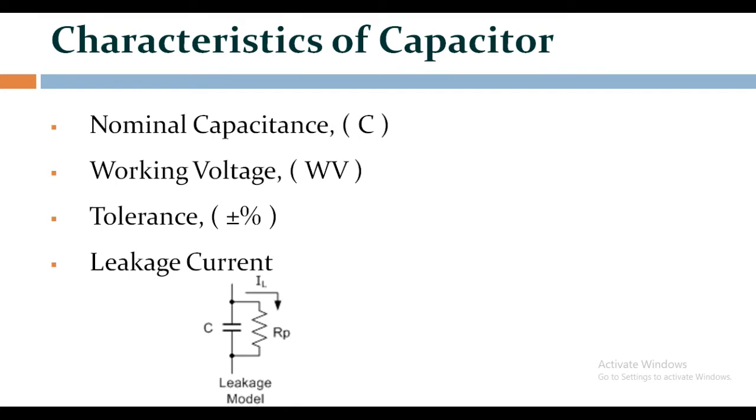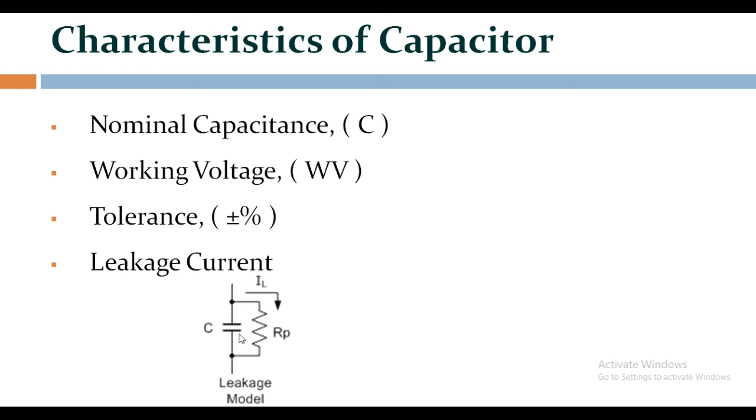Working voltage. The total amount of direct current or alternating current that can be applied to a capacitor without any failure during the capacitor's whole lifetime. This amount can be defined through the working voltage tolerance, just like a voltage rating. Capacitors also have a tolerance rating which varies from plus to minus value, either in picofarads for low value capacitors, generally less than 100 picofarad, or as a percentage for higher value capacitors, generally higher than 100 picofarad.